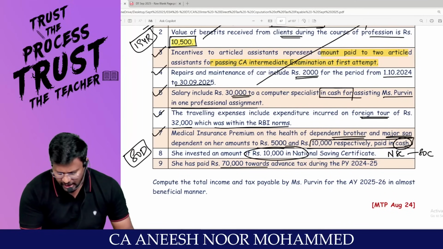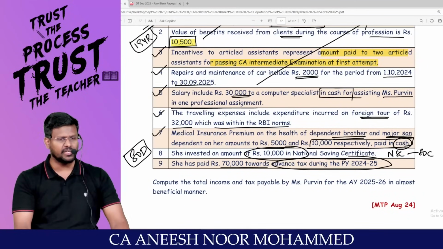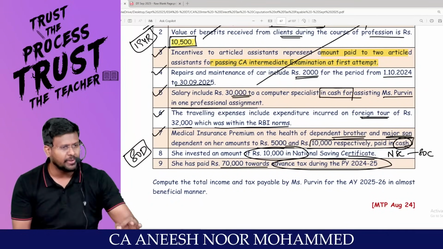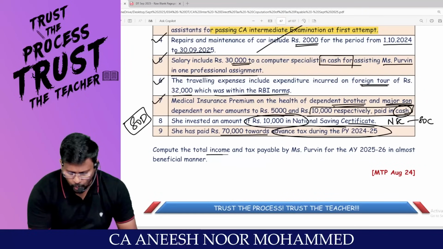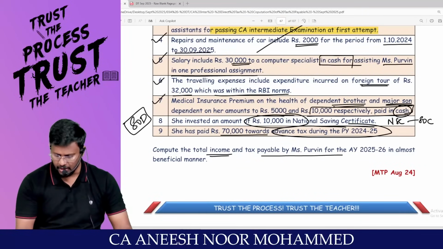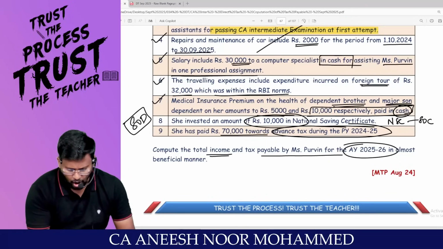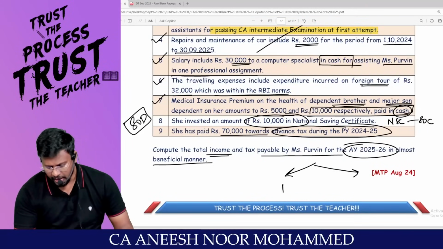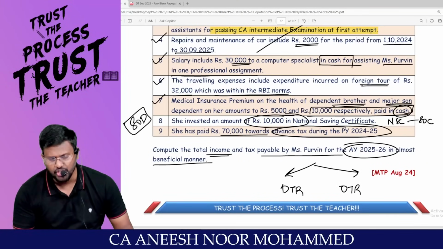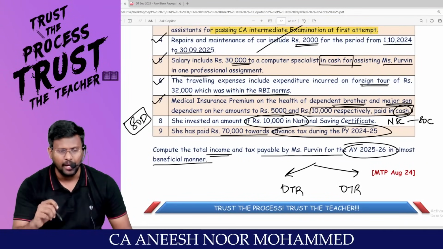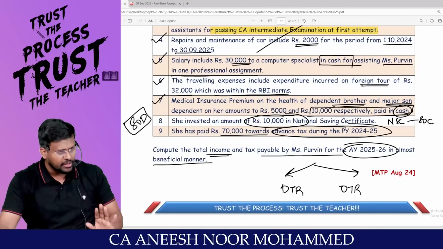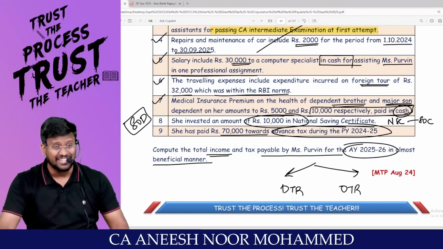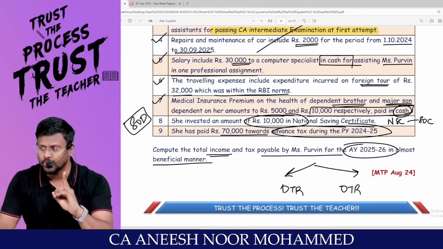She paid 70,000 towards advance tax during the previous year. You calculate the tax payable, reduce advance tax and TDS, and you will get the net tax payable. Compute the total income and tax payable by Miss P for assessment year 25-26 in the most beneficial manner. That means I have to calculate under default tax regime and optional tax regime, and I have to say which route is beneficial to her. Are you feeling comfortable? This is our third question from the computation of total income. I said that till 7 questions you should not do self-evaluation.